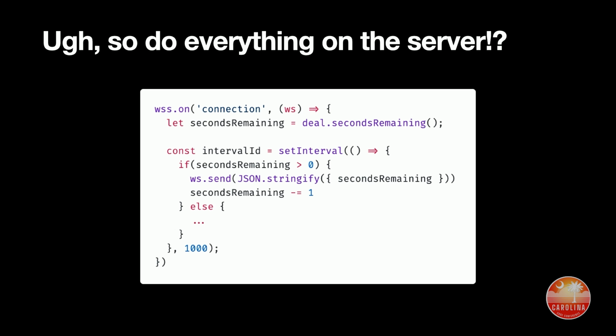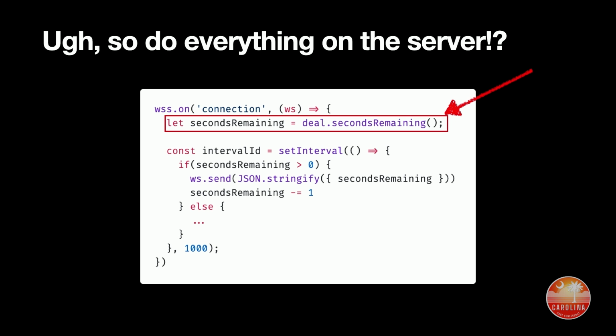Okay, fine, we'll do everything on the server then, right? Like if I can't trust the client, why would I do any of my business logic on the client? I should do it all on the server. So now, the client's unreliable. So the product team tells us, hey, we want to show a timer on the front end that's counting down for when a user's looking at a product that has a deal. So like that deal expires soon, and we don't want the client to run that, because we just saw it's not the source of truth on when a deal expires. The server decides when a deal's over, right?